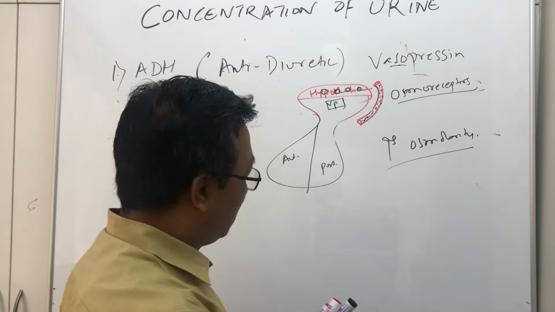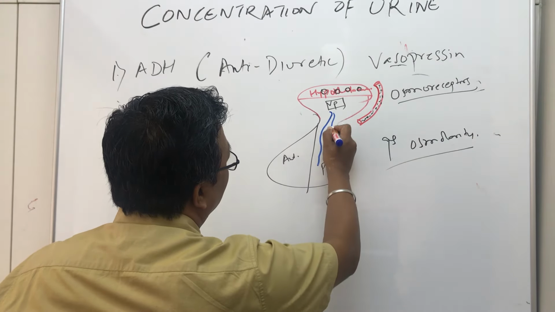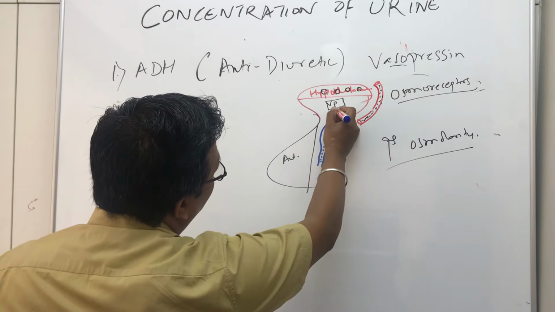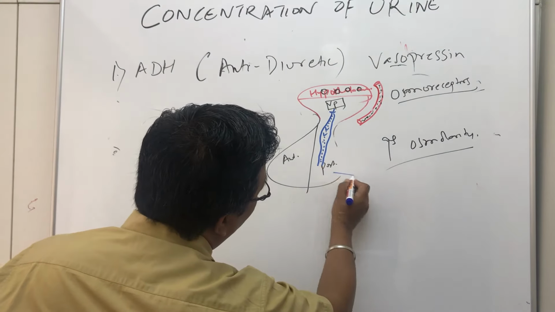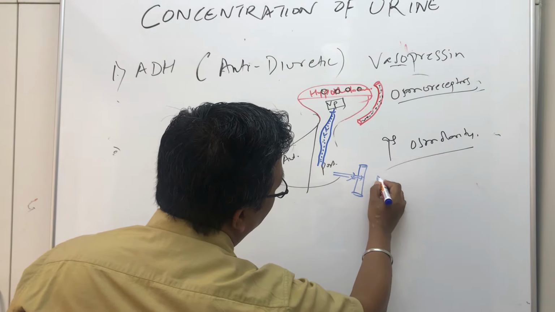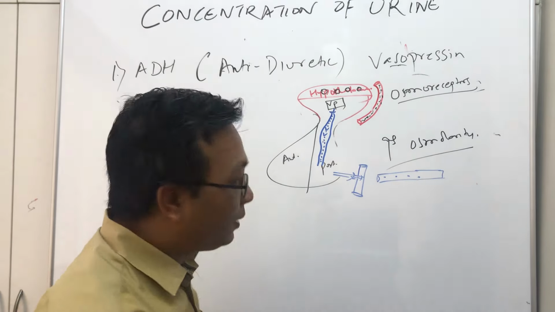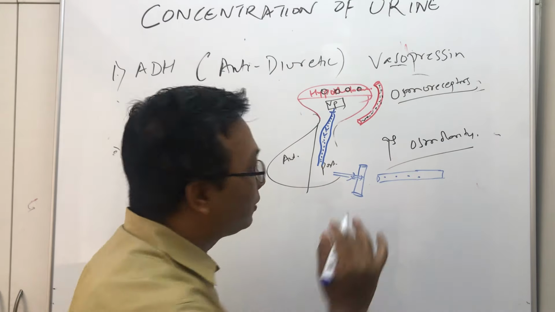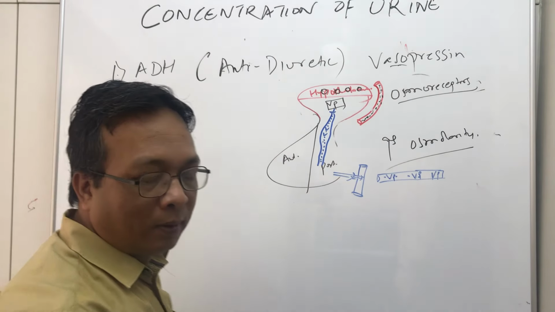This hormone will be secreted into the posterior pituitary gland. From the posterior gland, it will be released into the surrounding blood vessels. It will be spilled into the blood vessels. So now the blood vessels have what? Hormone. So whenever there is dehydration, the vasopressin hormone in the blood is increased. So now our blood has lots and lots of vasopressin, or antidiuretic hormone.